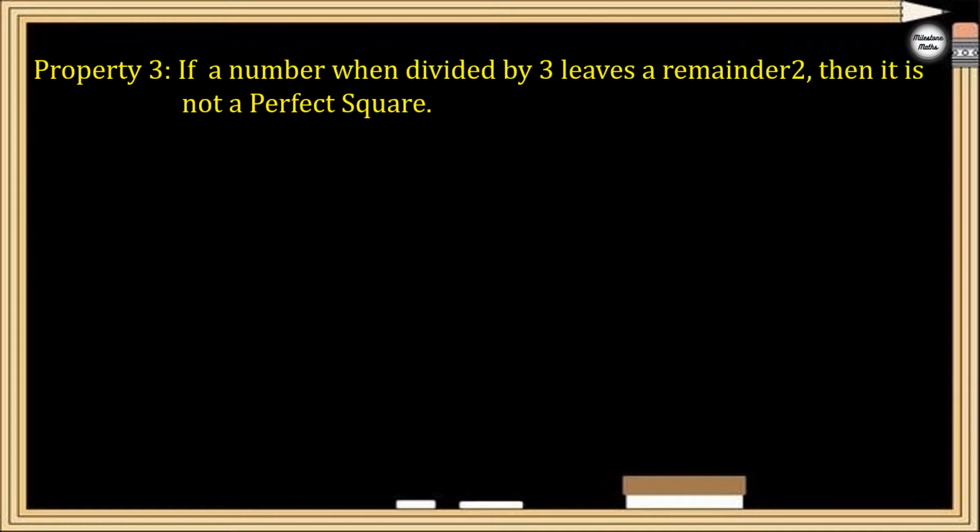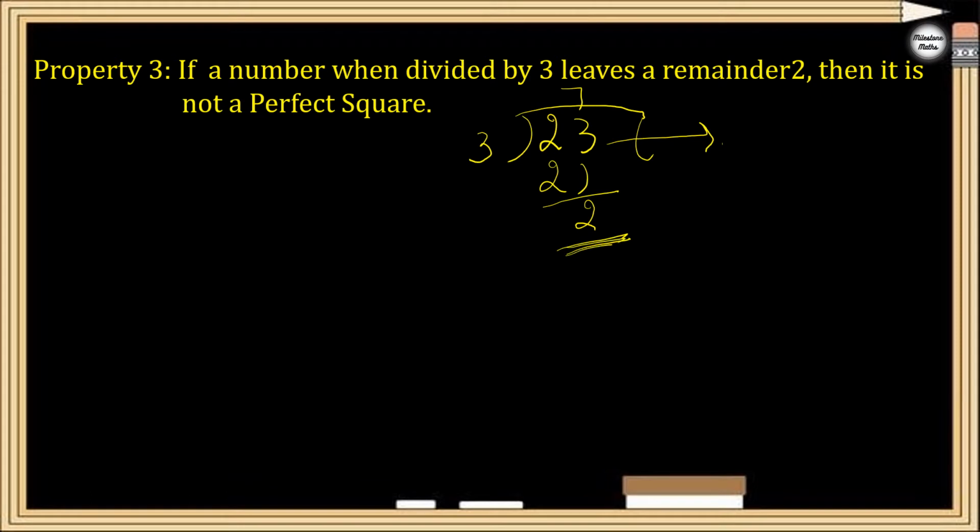The third property is, if a number when divided by 3 leaves a remainder 2, then it will surely not be a perfect square. Let me take some examples. Suppose I take 23, right? If I divide 23 by 3, 3 sevens are 21 and the remainder is 2. So 23 is not a perfect square for sure, because the remainder is 2.